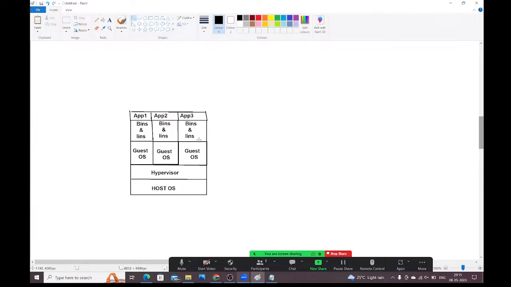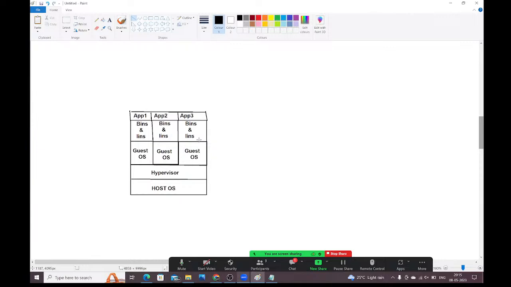To overcome these problems, containerization came into the picture. Whatever problems we are facing with virtualization, to overcome them, containerization came into the picture. Is it clear? What is virtualization? What advantages do we have? What disadvantages do we have? Is it clear? Please respond.